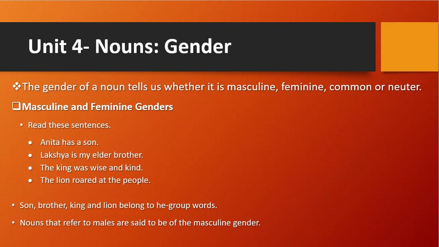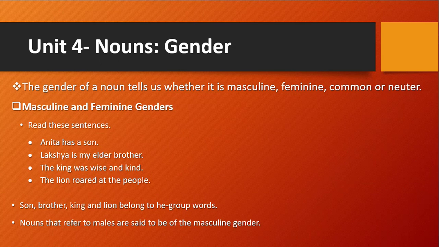The first one is masculine and feminine gender. So first you read the sentences. Anita has a son. Laksha is my elder brother. The king was wise and kind. The lion roared at the people. So here son, brother, king and lion belong to the he group.